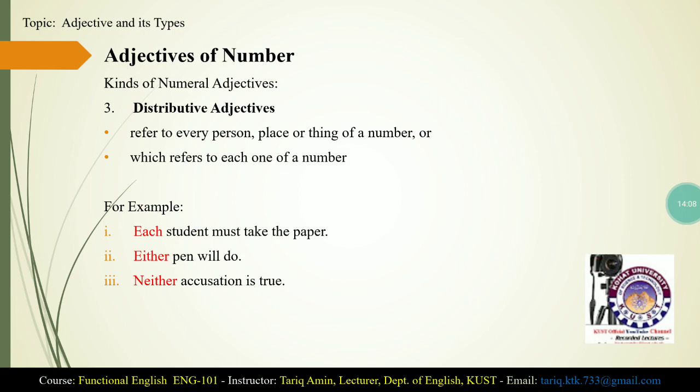The third type of numeral adjectives are distributive adjectives, and they refer to every person, place or thing of a number, or to each one of a number. For example, each student must take the paper, either pen will do, either accusation is true. When you say that each student must take the paper, let's suppose there are 20 students in your class and you say each student must submit the assignment. By the adjective each, you mean every student, all the 20 students must submit the assignment.